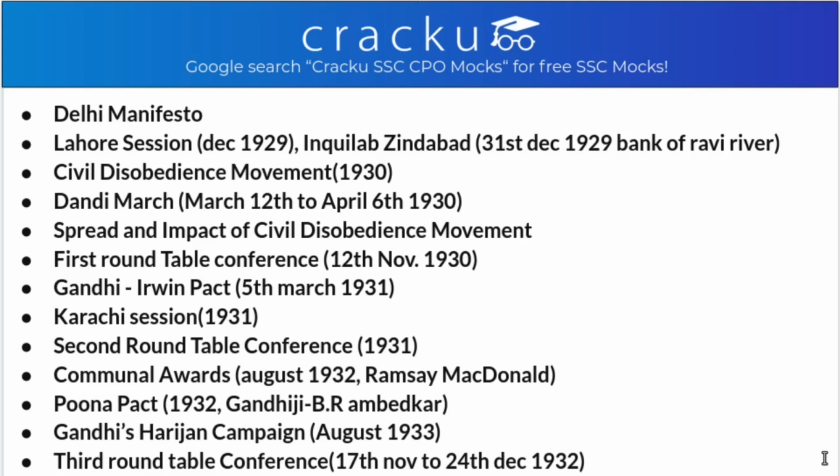After the Poona Pact came the third Round Table Conference, between 17th November and 24th December 1932. Congress was not participating in this one too. After this conference, a white paper was issued by the British government in 1933. This white paper later became the basis for the enactment of the Government of India Act 1935. And the civil disobedience movement was finally withdrawn in April 1934 by Gandhiji. The ones who attended all three Round Table Conferences are Dr. B.R. Ambedkar and Tej Bahadur Sapru.